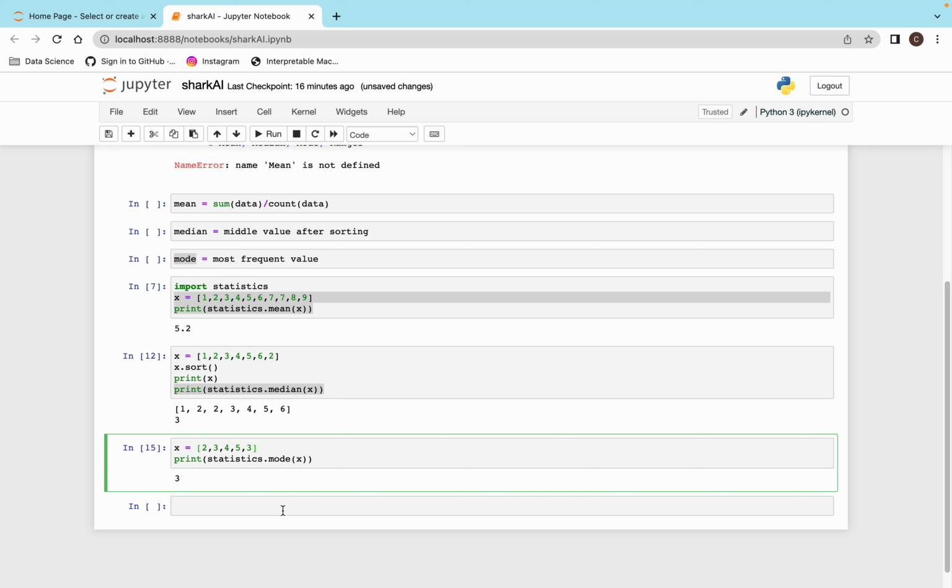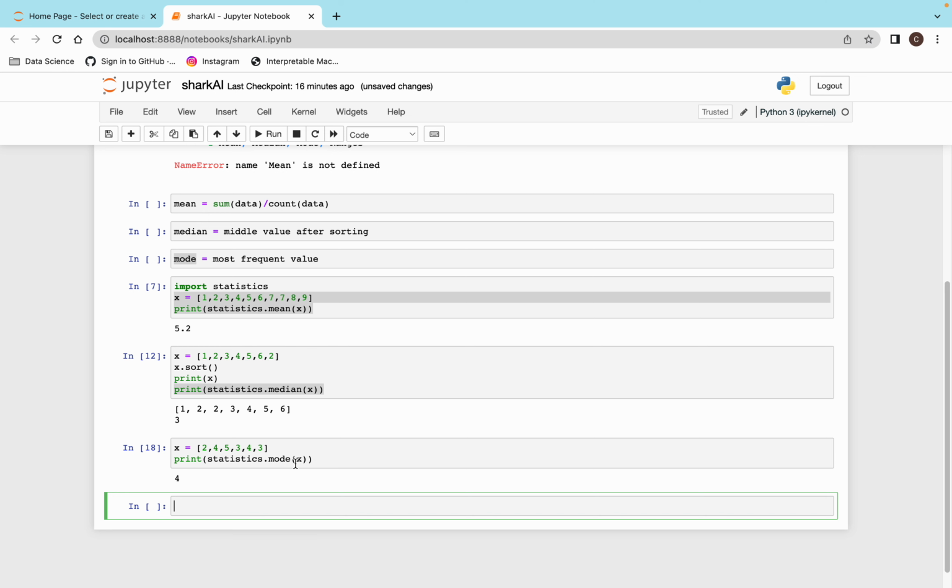Okay, if you add 4 here 2 times, then 4 is coming 3 times, so my mode will be 4. Now suppose a situation where I have 2 times 3 and 2 times 4, then what will it do? It is just printing 3 because 3 is coming ahead of 4. So if I give 4 here and 3 here, and do this mode, it is printing 4 because now 4 is coming first and 3 is coming after this. So whichever number is found first, it will print that. Okay, so that is the mode.